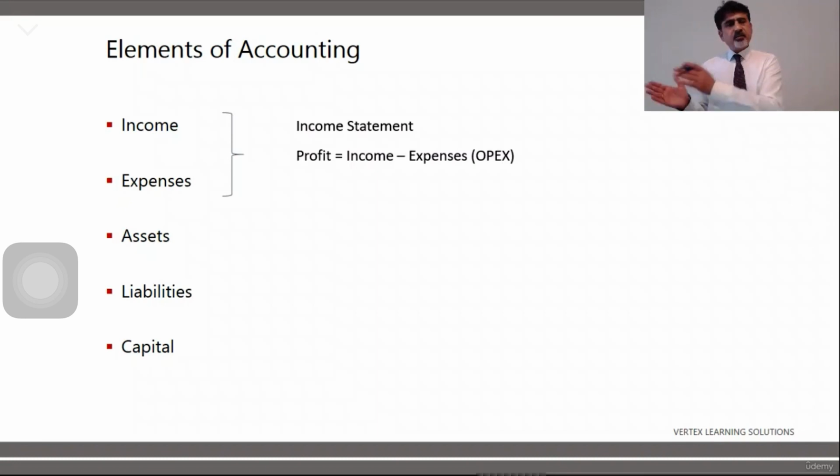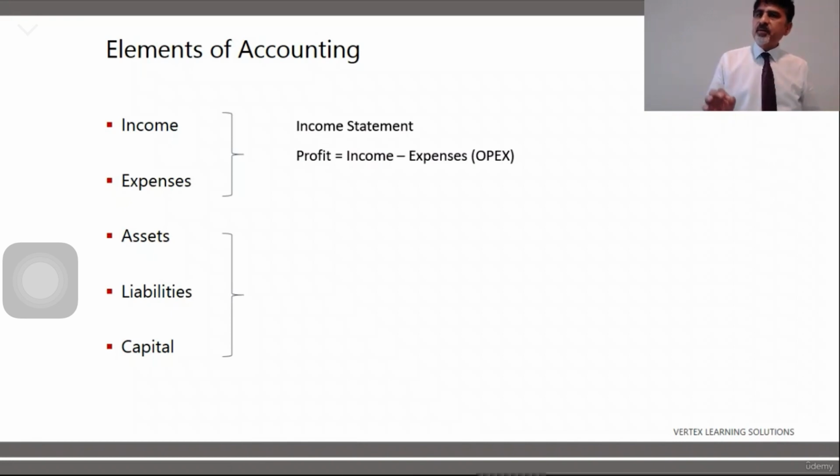And when I say profit is equal to income minus expenses, which expenses? I only speak about OPEX here. We don't speak about CAPEX. We speak about OPEX, operating expenses. So the first 2 elements of accounting help us in making our income statement. And the purpose of making the income statement is to calculate the profit of a business, and profit is equal to income minus operating expenses. And this is called your financial performance.